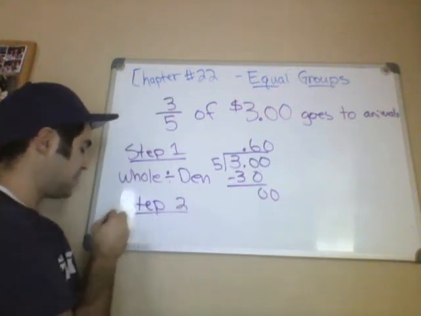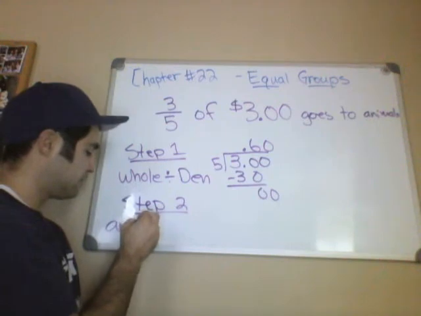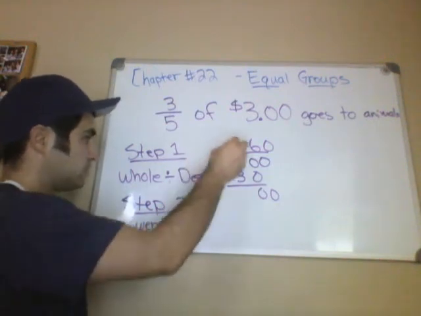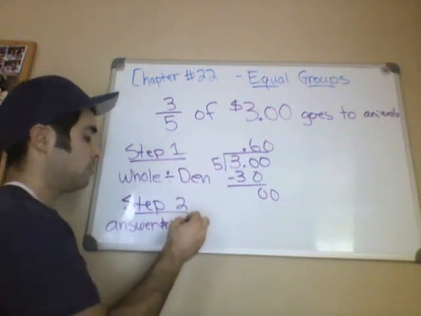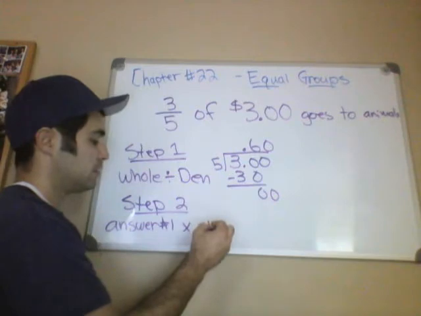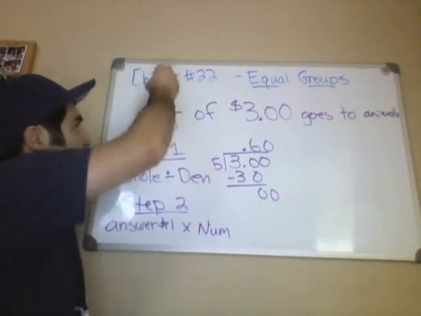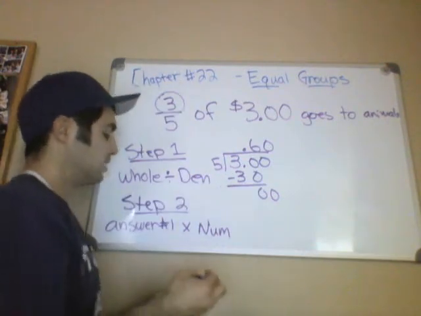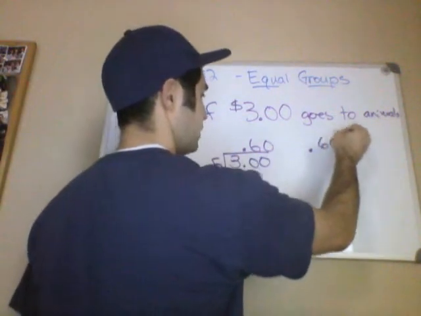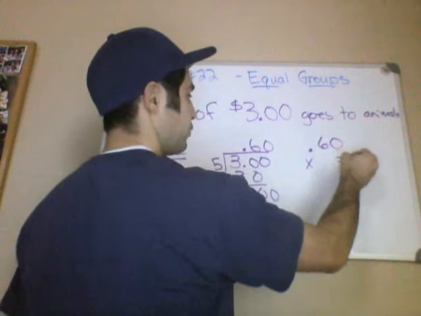which is you take the answer from the first step. I'll just put answer number 1, which would be 60 cents. And you're going to multiply that by the numerator, which in this case is 3. Okay? So you're going to take 60 cents, you're going to multiply that by 3.